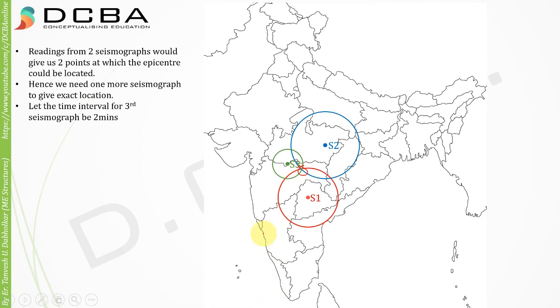So I hope you understood how we have to find the epicenter, and for finding the epicenter we need at least 3 seismographs. So this is that point.